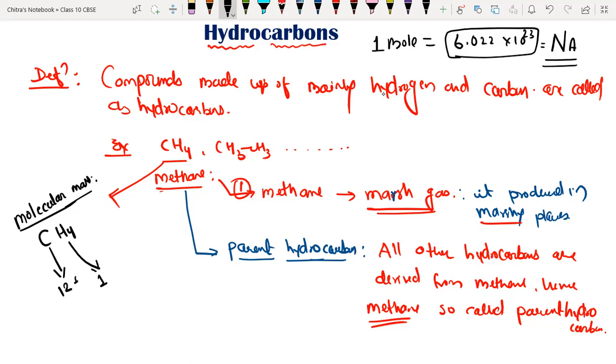We already discussed this in the last chapter, periodic classification of elements. But here we have 4 hydrogen atoms, so we multiply by 4. So 12 for carbon plus 4 is what? 16.